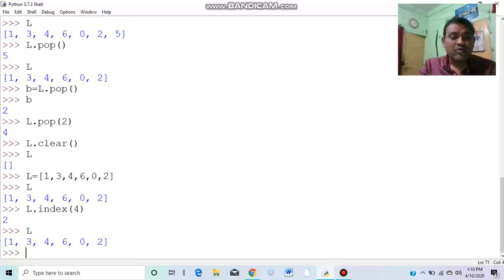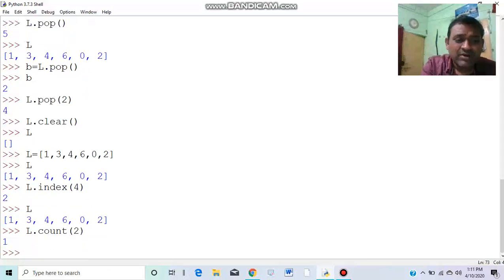Count means if you give L dot count 2, it will tell how many twos are there. Only one two. If there had been two twos, then the output would have been 2. So it counts the number of entries. Okay, the next to last is reverse. Reverse is a function which reverses the values, like this.